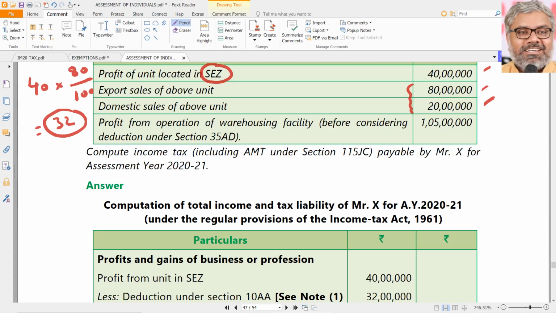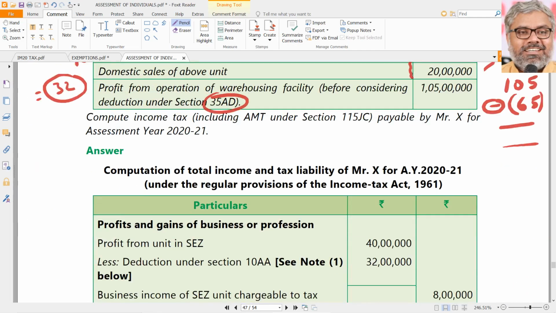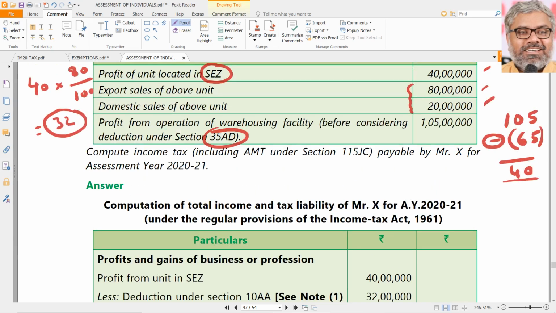Then, not only that, profit from operations of the warehousing facility was 105 lakhs. So 105 lakhs is the profit from warehousing facility that he has created in Tamil Nadu. But this is before considering deduction under 35AD. But we can give deduction under 35AD. We know that. How much was that? 65 lakhs. So 105 lakhs minus 65 lakhs. Why 65? Land cannot be claimed as deduction. 105 lakhs minus 65 lakhs will be 40 lakhs. That will be taxable in relation to the unit of warehousing facility.